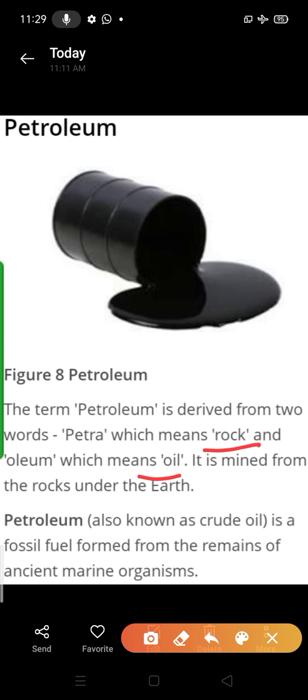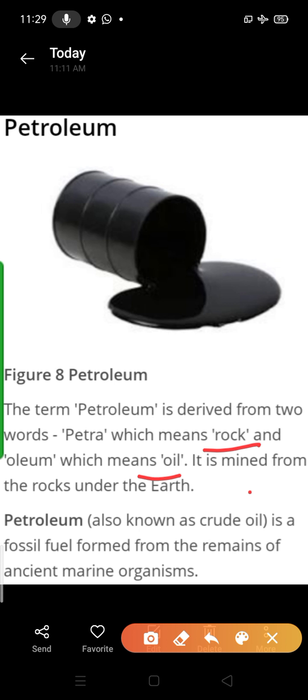Petroleum is a very important oil which is formed by the process of fossilization. Petroleum is a fossil fuel formed from the remains of ancient marine organisms. Clear? Ancient organisms were buried under soil and then under several layers, in the absence of oxygen and under high temperature conditions, and because of this petroleum has formed.